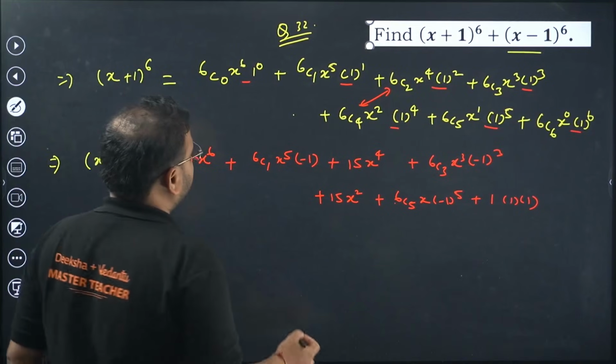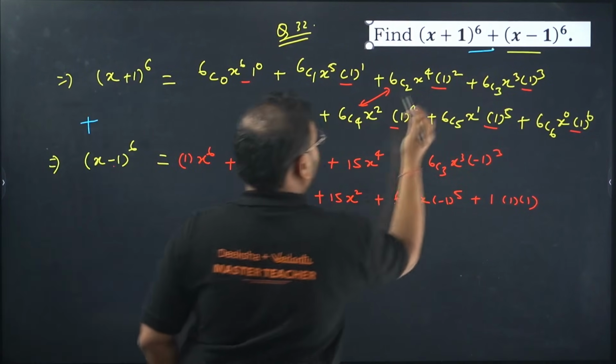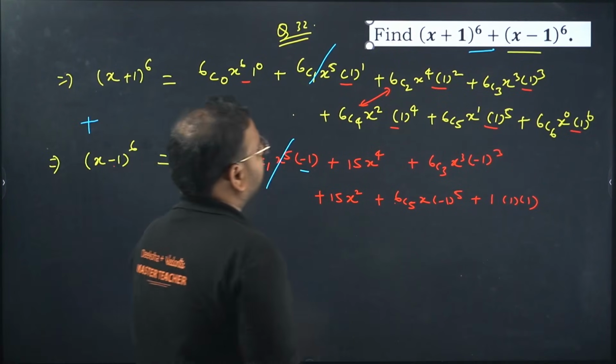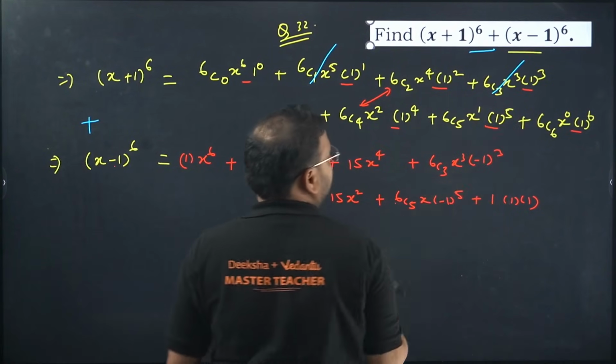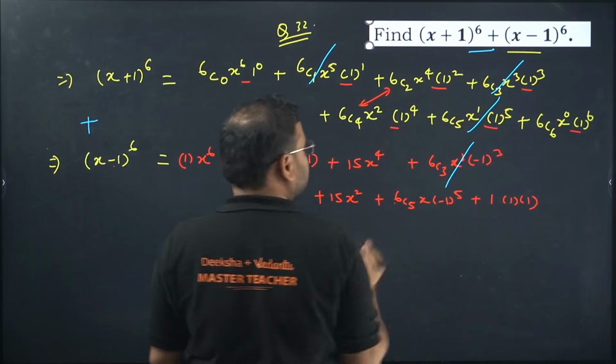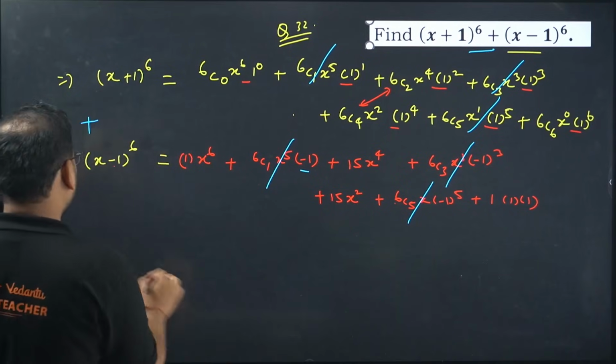Check here. This value is positive when you add these two. I'm looking for their sum only, no? So when you add these two, this is a positive value and this is a negative value. Minus sign. Here also a positive value. Here it is a negative value. Minus sign. Same way, power 5 positive value, power 5 a negative value. Same way it's cancelled.